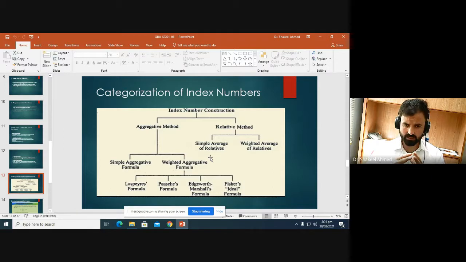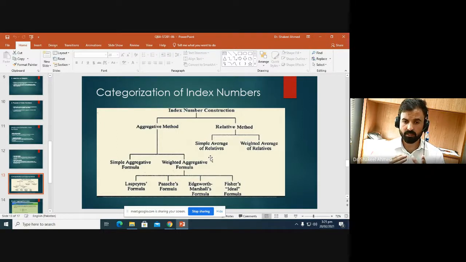In aggregative method, we take the average of price for a given year and the base year, and then take the ratio and multiply it by 100 to measure the change in price. While in the relative method, we first compute the price relatives and then take the average at the end. So the relative method is also divided into simple average of relatives, which involves no weights, and the weighted average of relatives, which involves weights.